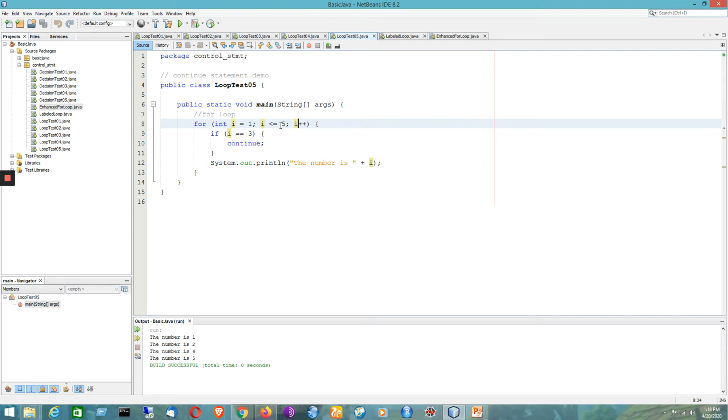In that way the break statement can be differentiated from the continue statement. Just remember that for continue it will not be out of the loop, it will just skip the iteration and move to the next part. So that is the idea.